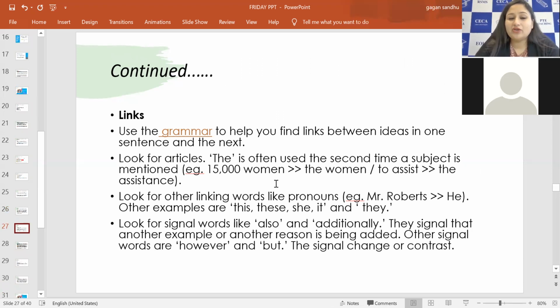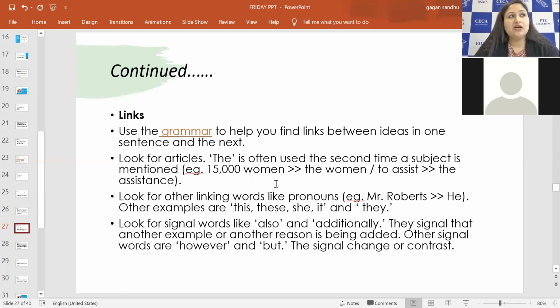Now the grammar, how we look for the links. Grammar is the first thing; it will tell you how the ideas are interconnected. The article is the first thing you can use from grammar to look for the links. 'The' is often used the second time a subject is mentioned.